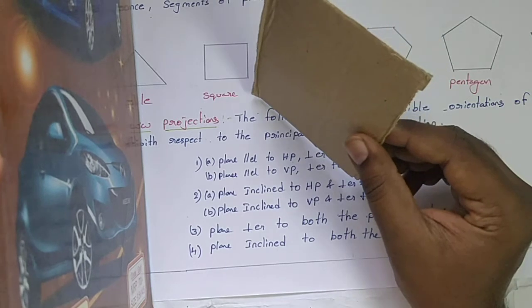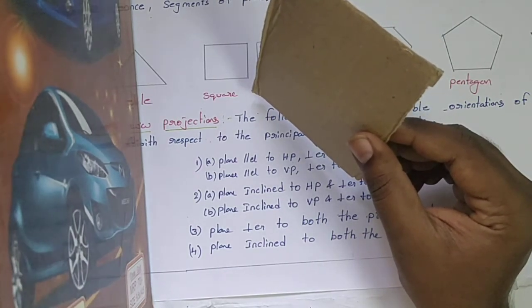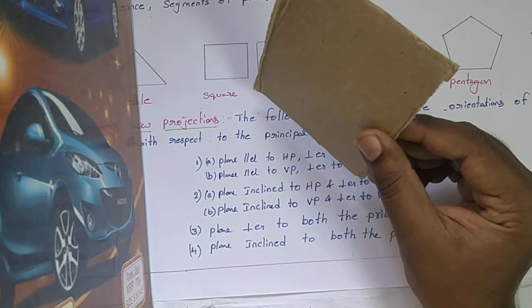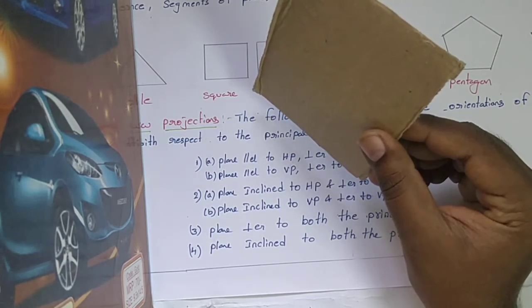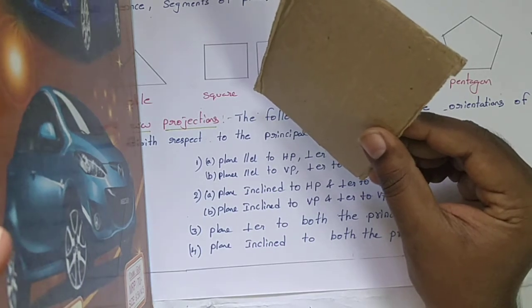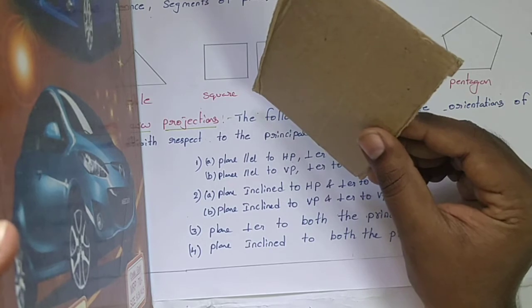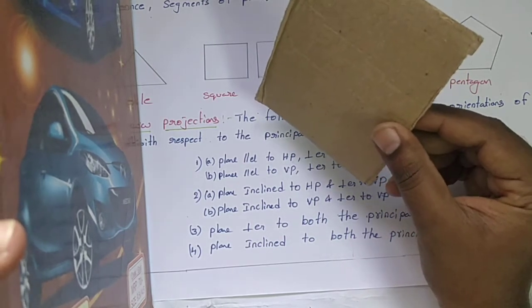If you view from the top side, we will get some rectangular shape, not in original dimensions. If you view from the front side, the front view will appear on the vertical plane. We get some rectangular shape not equal to the original dimensions, because it is inclined to both the planes. These are the conditions.